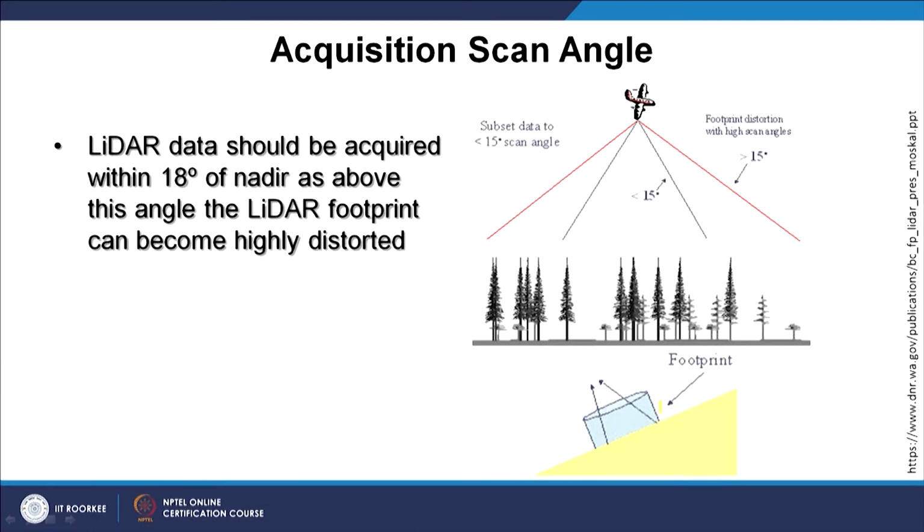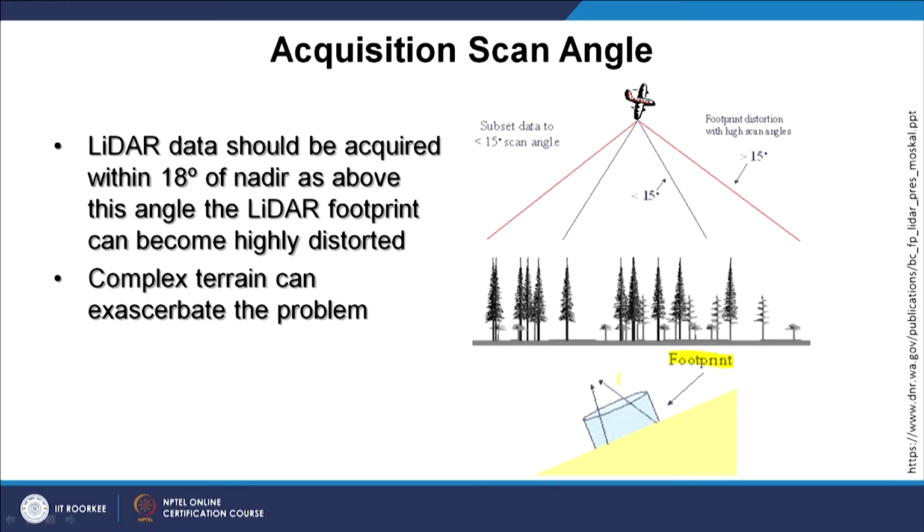So, LiDAR data should be acquired within 18 degrees of nadir, and we cannot go beyond this angle because the LiDAR footprint can become highly distorted as shown here in this example. And as this angle is more, a larger error will erupt in our data set.